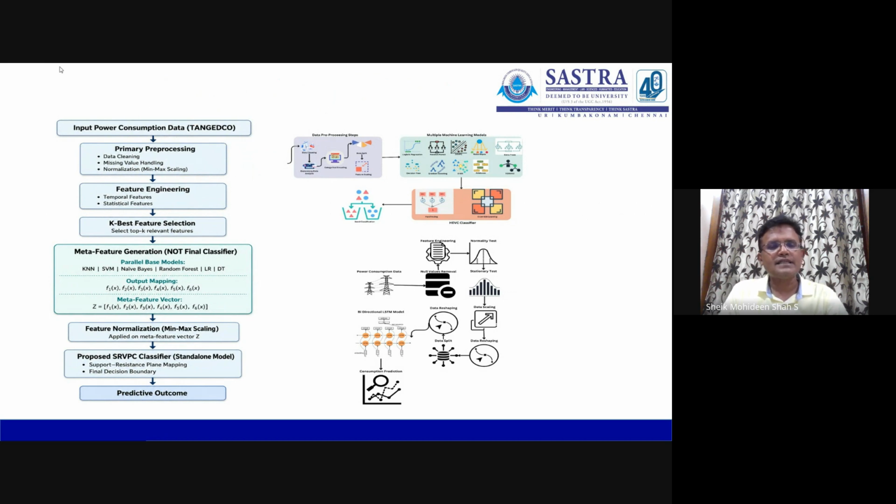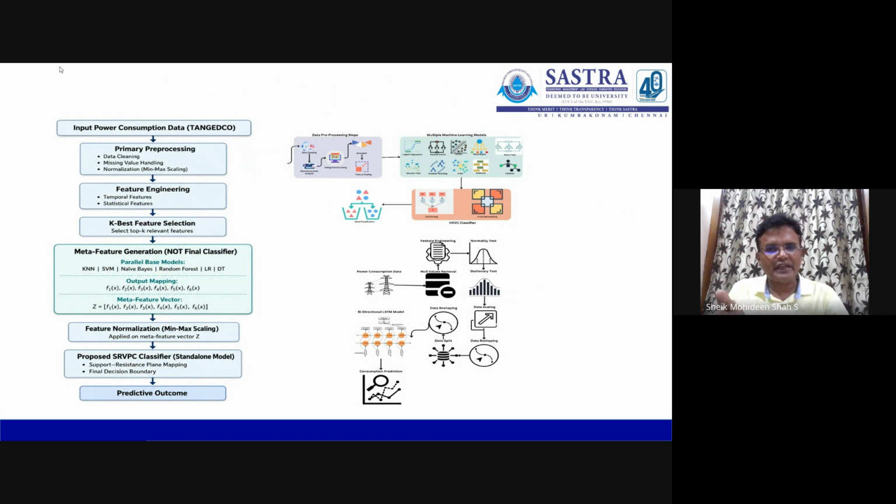Next, as a result of feature selection, I compare the base learner models with my proposed algorithm called SRVPC, Support Resistant Value Plane Classifier. The meaning of the Support Resistant Value Plane Classifier is that I find the maximum and minimum value with respect to band 0 to 500, where the minimum value is 0 and the maximum value is 500. If it goes beyond that, then I go for another class label. Similarly, I find different class labels with respect to band 1, band 2, band 3. So that is my first specific aim. In that, I have found accurate prediction with respect to Tanjore.